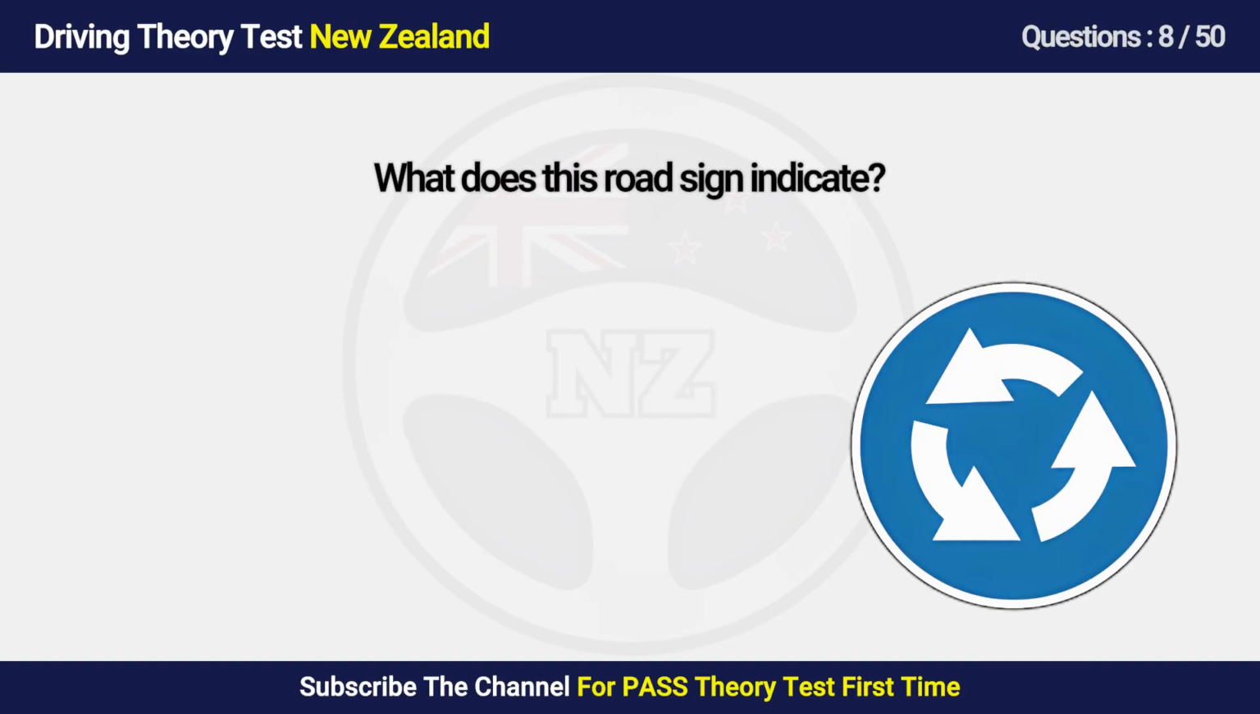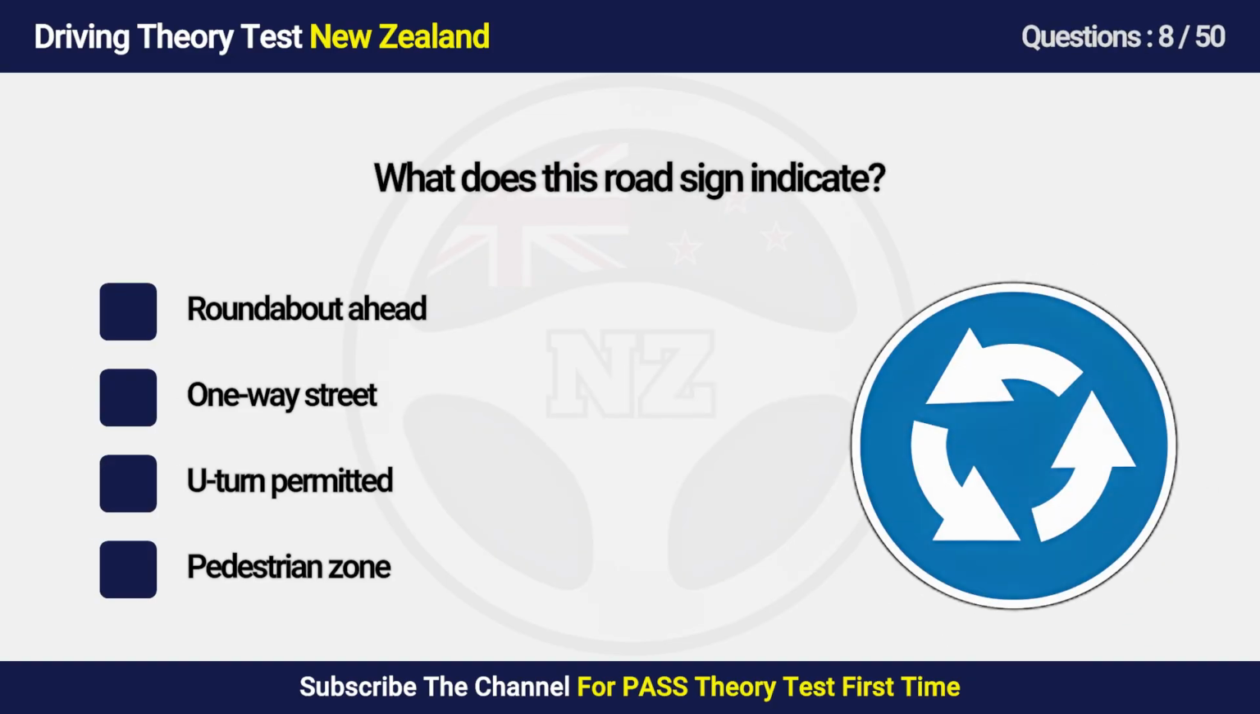Question 8. What does this road sign indicate? A. Roundabout ahead. B. One-way street. C. U-turn permitted. D. Pedestrian zone.